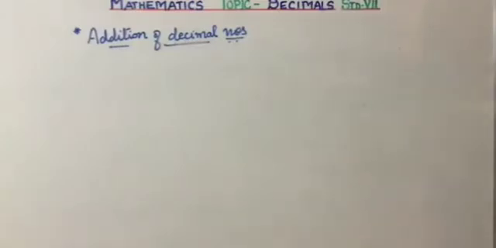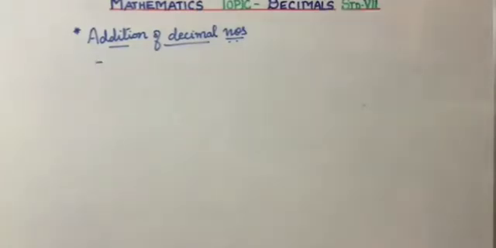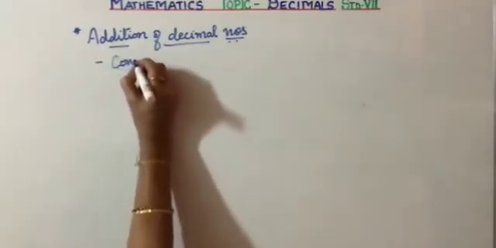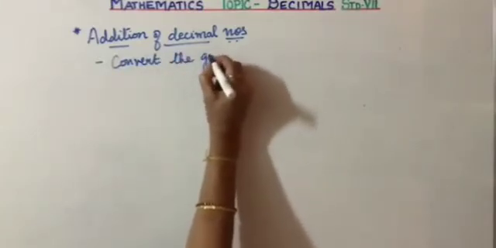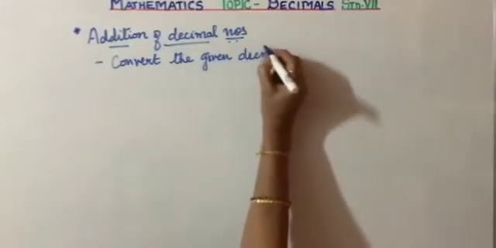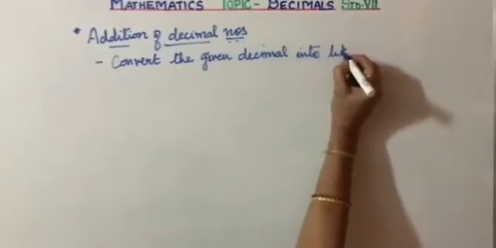Write the heading. So you all know how to add decimals. So what are the rules? The first rule is convert the given decimal numbers into like decimals. Okay? Convert, write down. Convert the given decimals into like decimals. Clear?